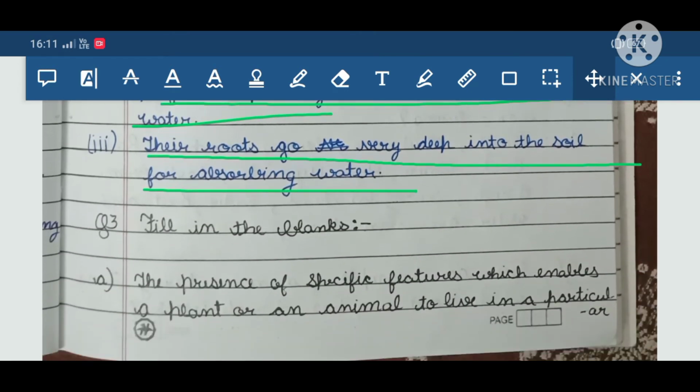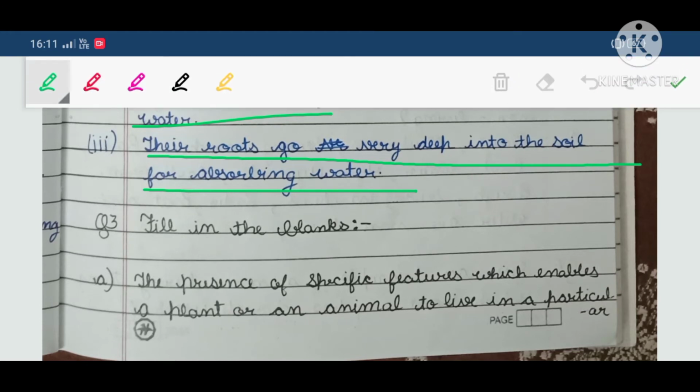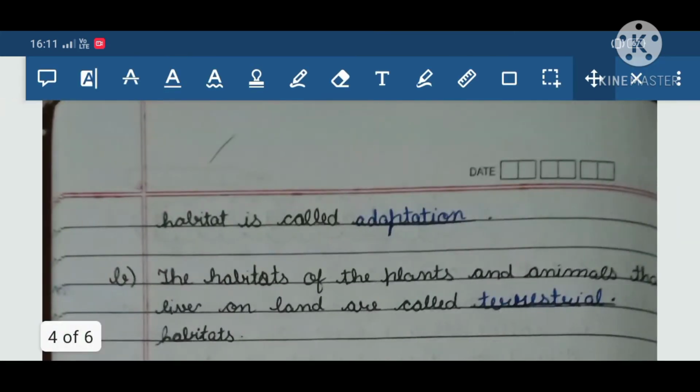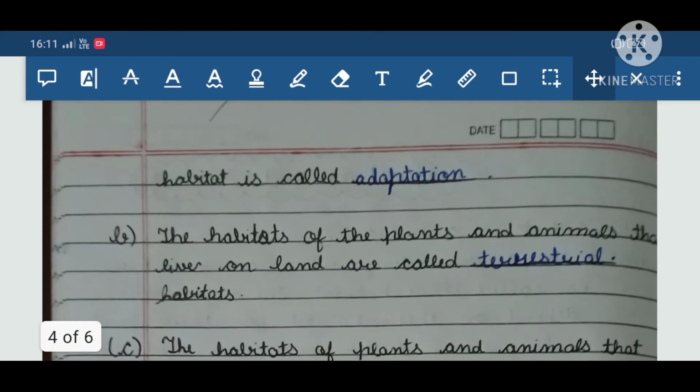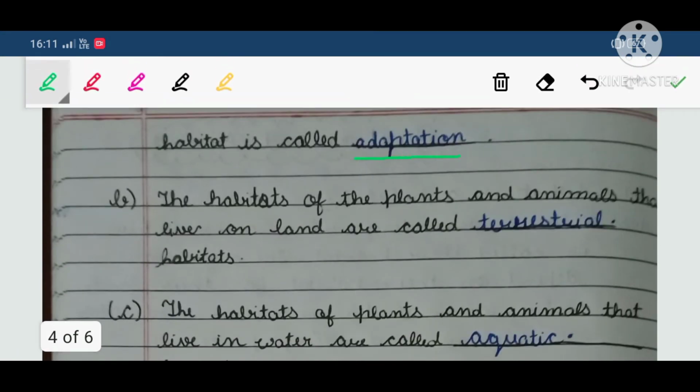Now here comes the fill in the blanks. The presence of a specific feature which enables a plant or animal to live in a particular habitat is called adaptation. The habitats of the plants and animals that live on land are called terrestrial habitats.